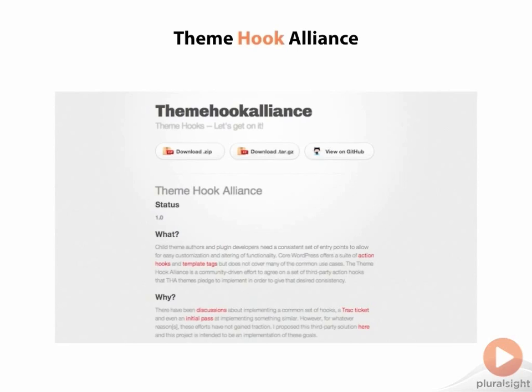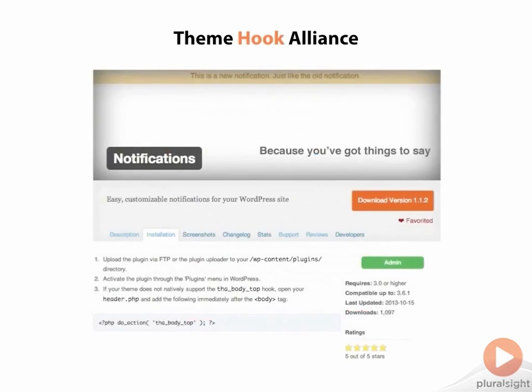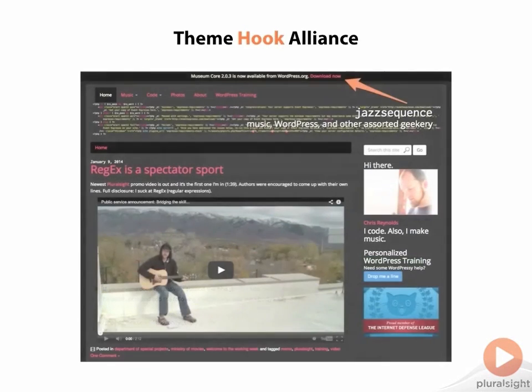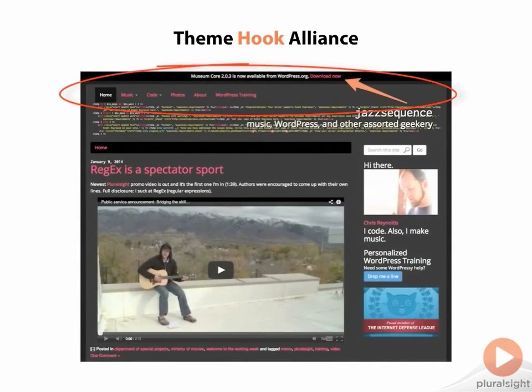The Theme Hook Alliance adds a standard set of hooks that can be used by plugins at strategic points within a theme. Themes that support Theme Hook Alliance hooks will automatically support any plugins that use those hooks. So, for my notification plugin, I can either tell people to add this particular do action to their header.php right under the body tag, or I can say, if you use one of these themes, it will work automatically and you don't need to do anything.